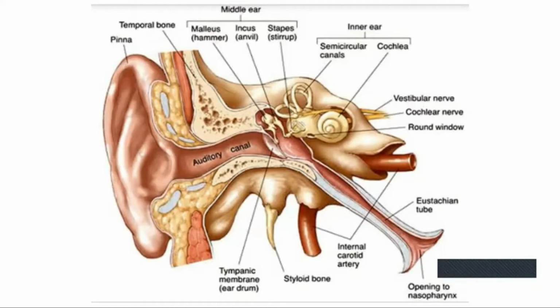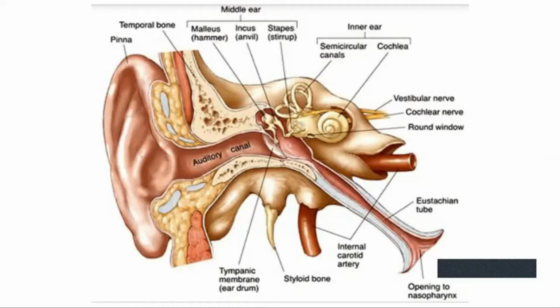Now we can see the middle ear. What are the parts of the middle ear? You can see there are three small bones. If a question comes, not only in your exam but in your lifetime, asking which is the smallest bone in your body, it is the bones inside your ear: malleus, incus, stapes. These three constitute the ear ossicles. They are small bones inside our ear, connected to our tympanum or eardrum.